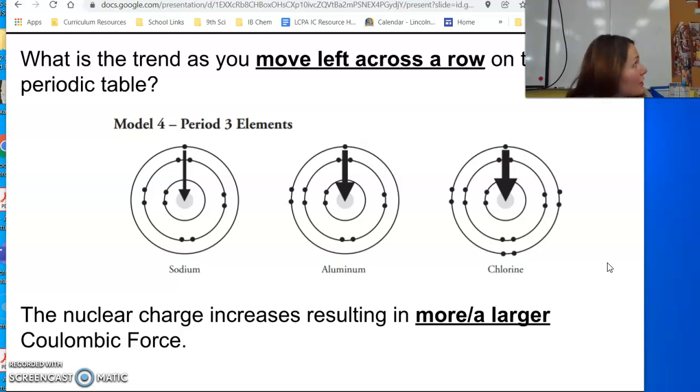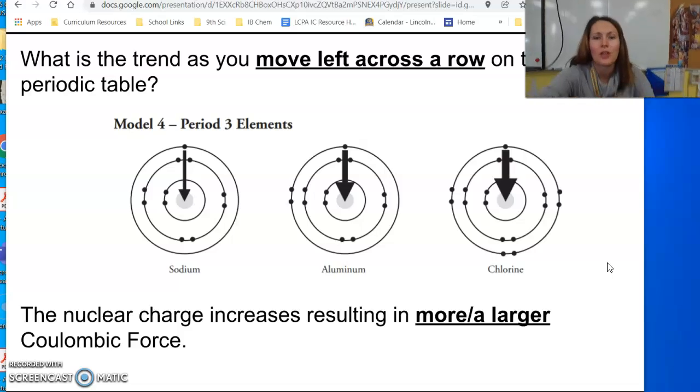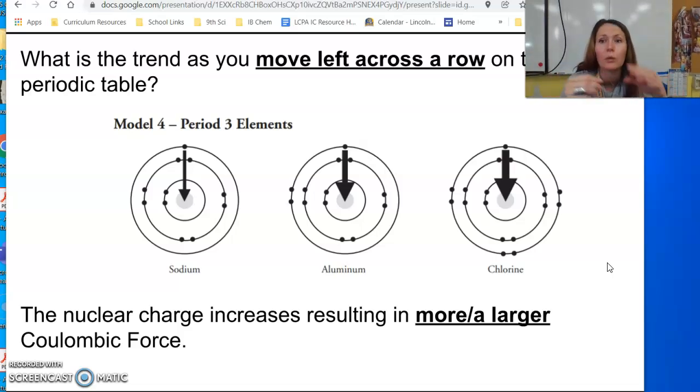Aluminum has 13 protons because it's number 13, and chlorine has 17 protons. So 11, 13, and 17. We're increasing the amount of protons, which is going to increase the amount of force. We're increasing charge as we go from left to right across the periodic table, which is going to increase that force.